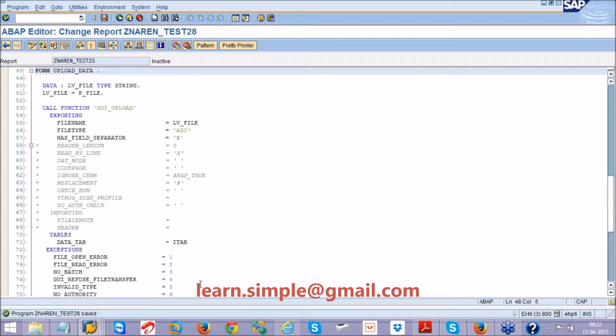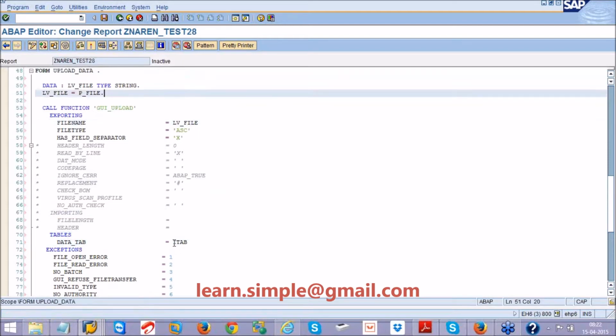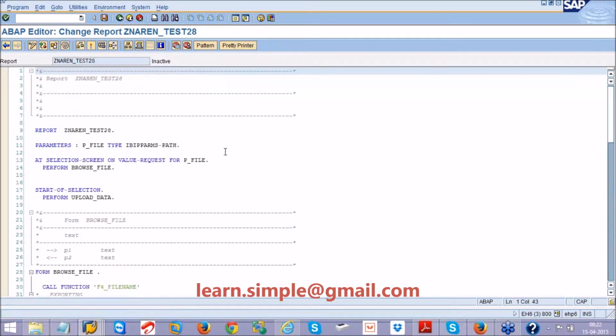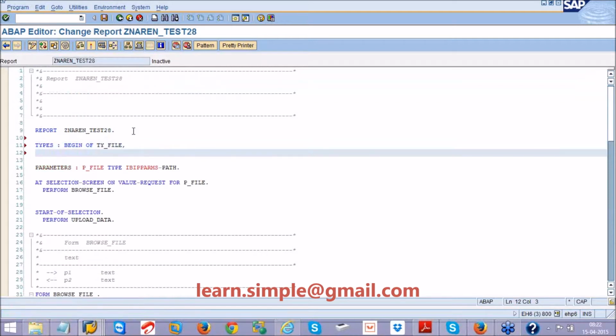Fine, so I have given an internal table iTab here. This iTab I need to declare, and I need to decide what all the fields should be there in this iTab. So I will say types begin of ty_file. I want to give some fields inside this.